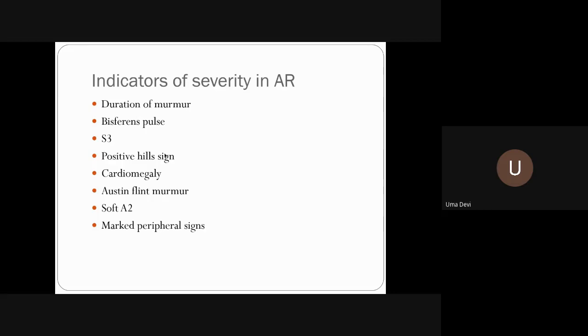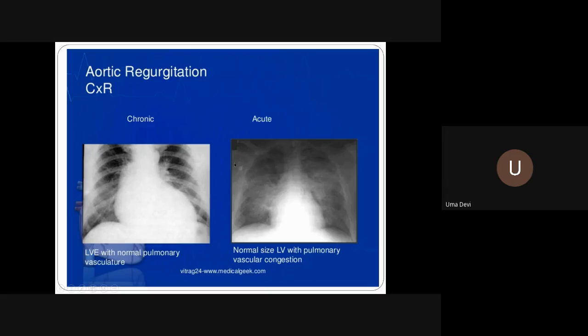Normally the difference is less than 20. If it is 20 to 40, mild; 40 to 60, moderate; and more than 60, the systolic blood pressure difference, it is severe. So that is the Hill sign. So you can assess the severity of AR. Then cardiomegaly, then your Austin Flint murmur, soft A2, and marked peripheral signs.